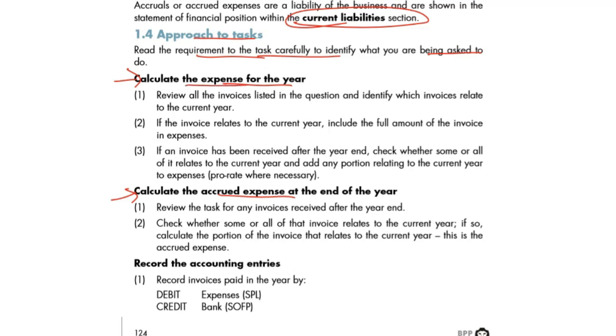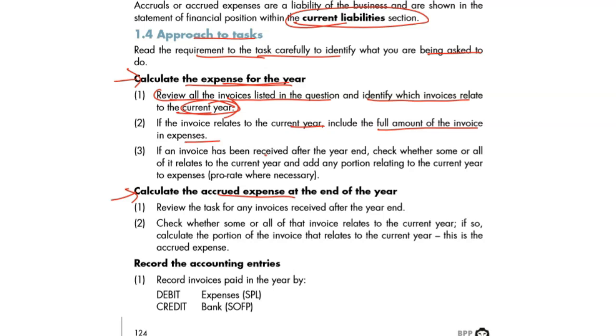Let's read that. Calculate the expense for the year. First one, review all the invoices listed in the question and identify which invoices relate to the current year. You need to find out the current year invoices. That is the accruals concept. Those invoices that do not relate to this year go to the next year, and that's what you don't count within the current accounting period. Remember, if the invoice relates to the current year, include the full amount.